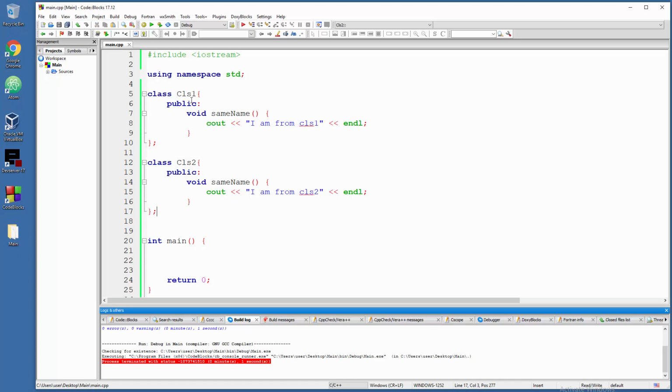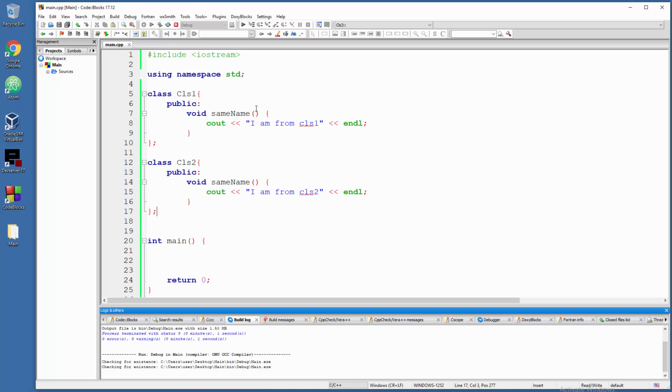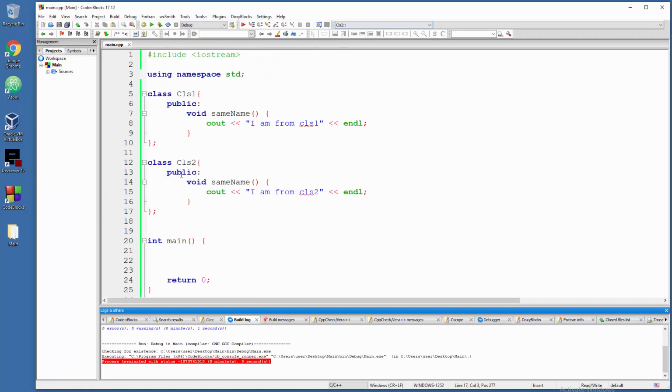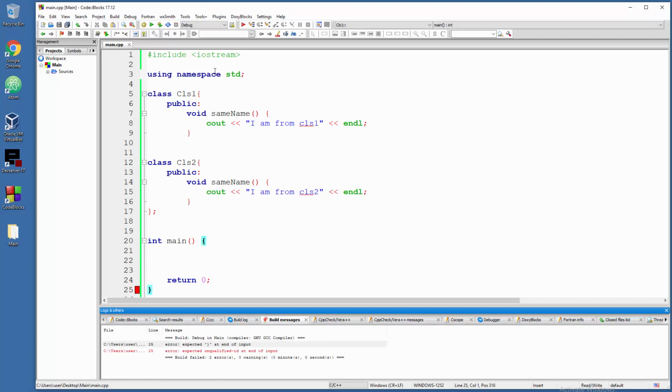So let me test this code. There you go, everything is fine because we are not actually using it. Now the reason why I'm testing this code is, see, often if you're a beginner, you're going to forget these brackets and semicolons, and because there are a lot of those in C++, you will run into problems.